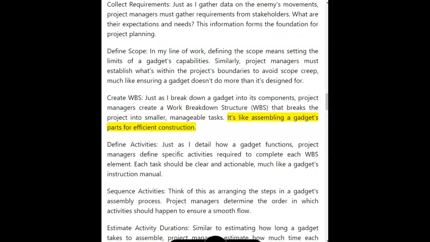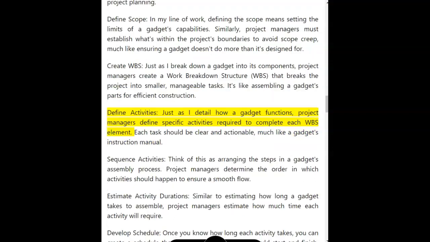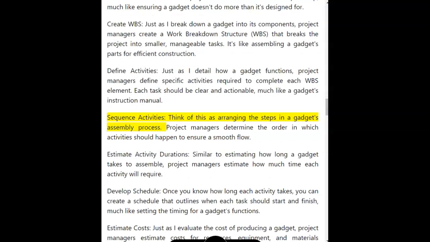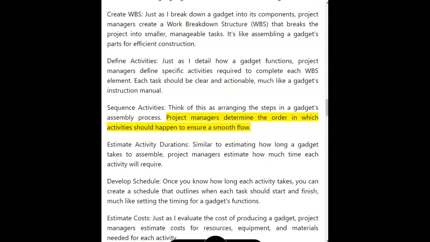It's like assembling a gadget's parts for efficient construction. Define activities. Just as I detail how a gadget functions, project managers define specific activities required to complete each WBS element. Each task should be clear and actionable, much like a gadget's instruction manual. Sequence activities. Think of this as arranging the steps in a gadget's assembly process. Project managers determine the order in which activities should happen to ensure a smooth flow.